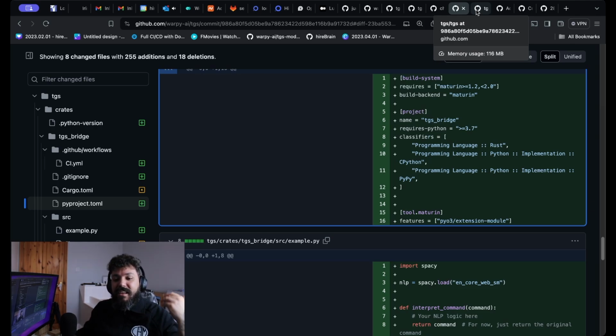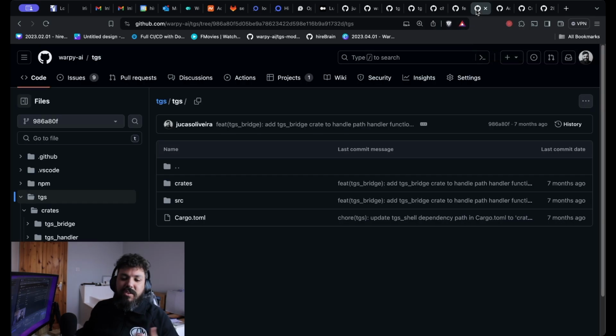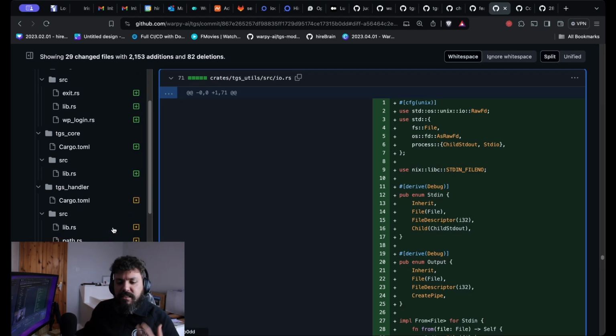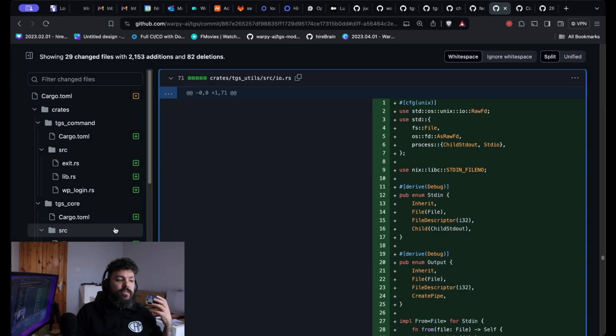I just came back to it now, at the beginning of the year. So that's what's really interesting. You can see here I started structuring the project, creating more and more crates, and then got to the point where I started looking into other projects, for example Nushell, Fish, and other CLI projects. They have really good features, and I'm trying to understand what makes their project a good project. With Nushell, there are a lot of things, like they own their own language, which is really interesting. But I didn't want to create a language on top of my CLI. I just wanted a CLI that runs an LLM.